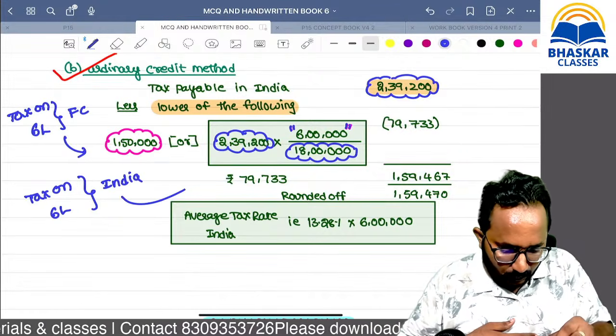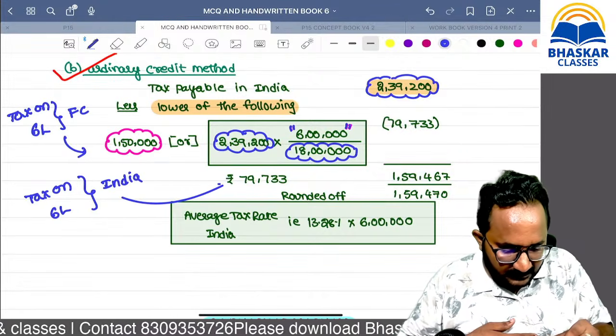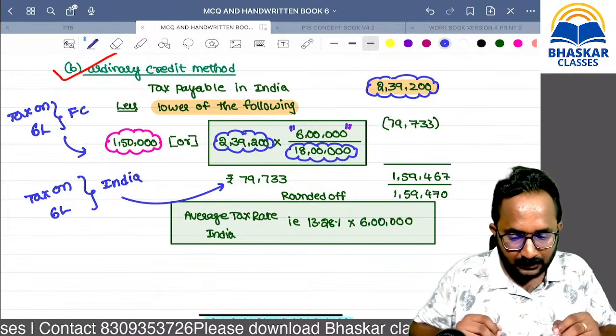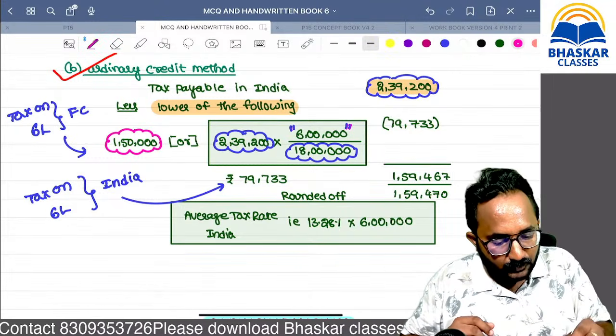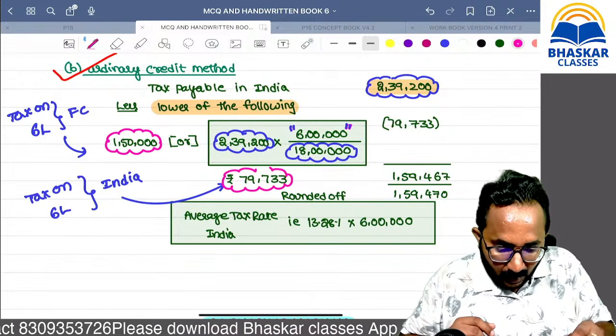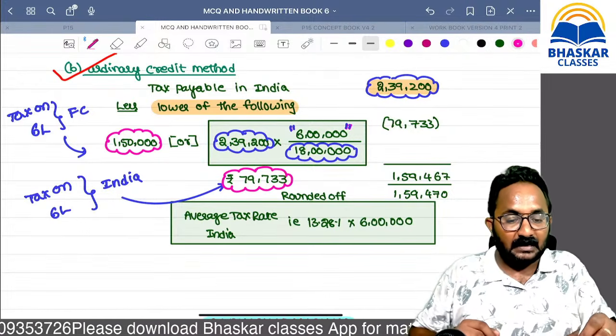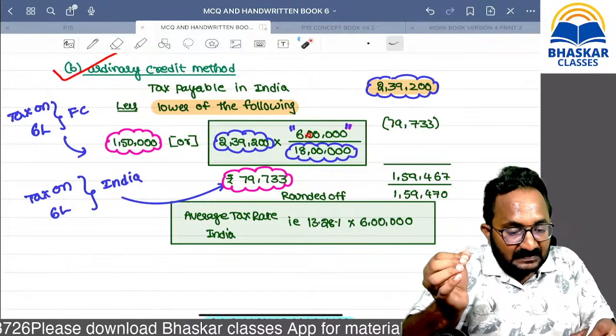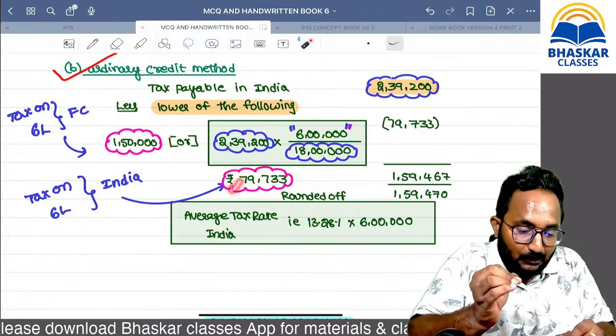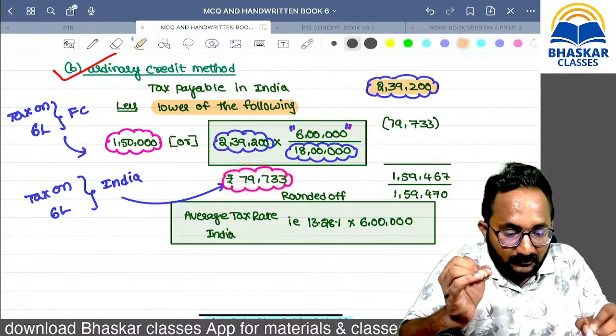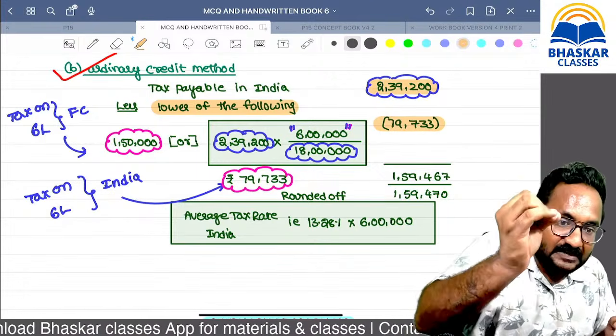What amount will you get? 79,993. So I will not give you the full credit. Ordinary credit means if that 6 lakh is taxed in India, I can collect this amount of tax only. So I will give you the same amount of relief, whichever is lower.